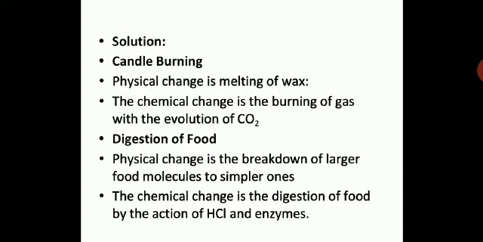But what happened? The chemical change is the digestion of food. Once you swallow it, your digestion process starts. When you swallow it, the action of HCl and enzymes in the stomach will change the chemical composition of the food. That's why it will be a chemical change. So in digestion of food, you have to break it down first. That is extremely important. You just can't swallow the food like that. So the physical change is breaking down of the food into smaller molecules, and the chemical change is the action of the HCl in the stomach and all the other digestive enzymes acting on the food.